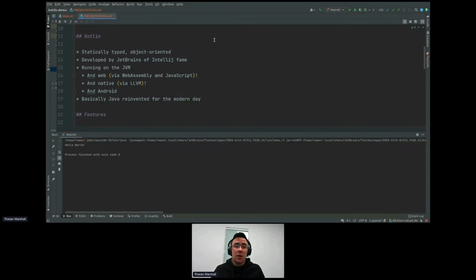As of 2019, Kotlin is now the recommended language for use on Android. You can still use React Native or anything like that. You can still use Java, but the first-class support, the best support you're going to get, is Kotlin, and that's what Google encourages everyone to do. We're going to go over the features in just a second, but if you want to cut it down to a sentence, Kotlin is basically Java rewritten for the modern day. It's Java with some of the older cruftier stuff lopped off, a load of new features added in, but it retains all of that fantastic support that Java has become known for.